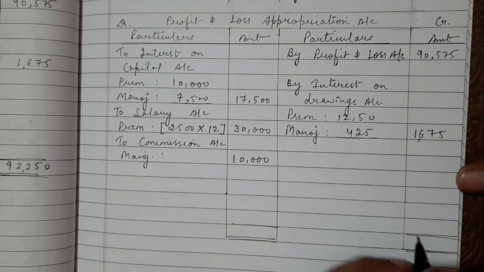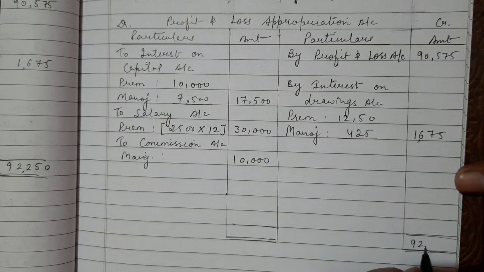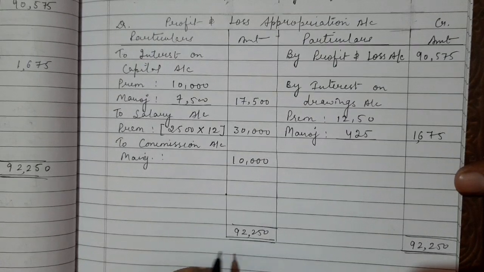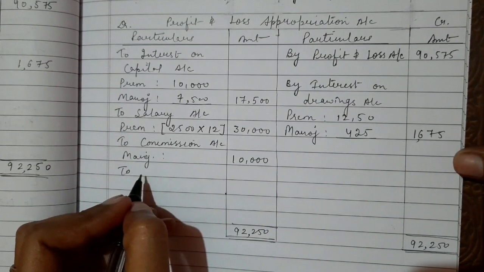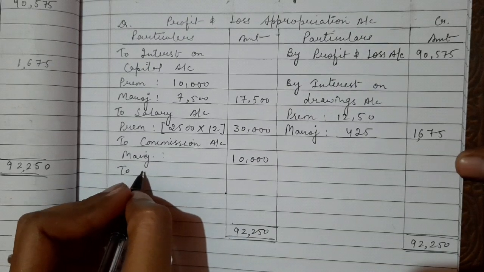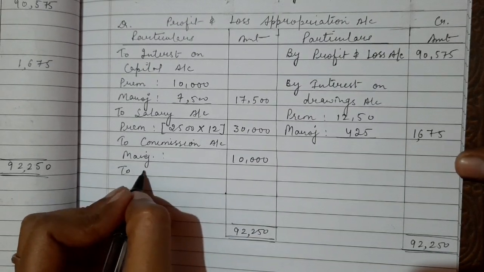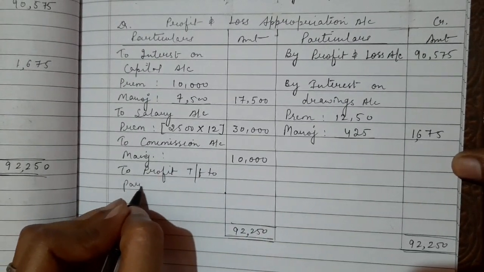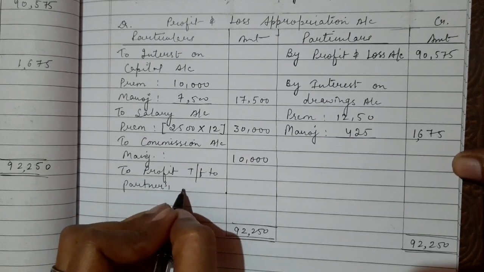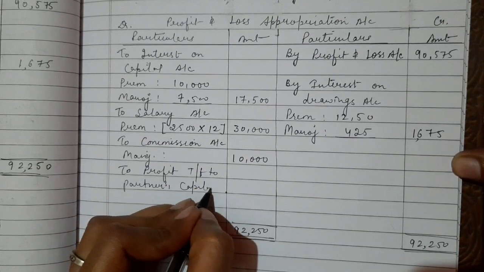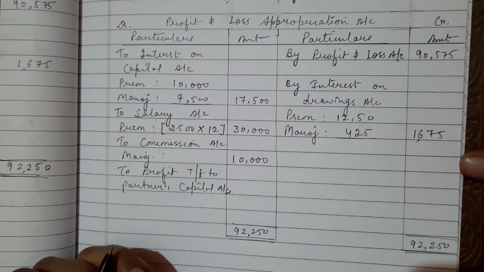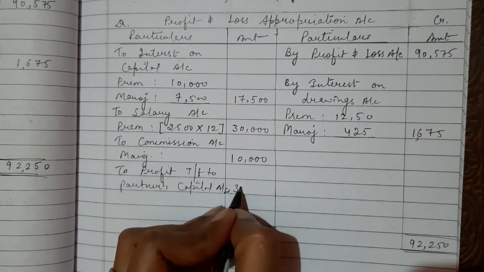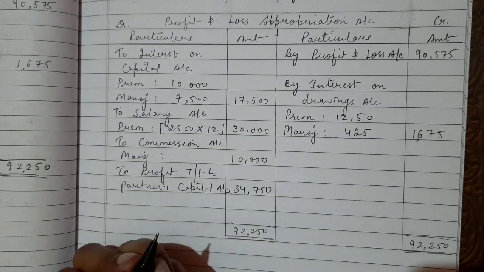So we will balance both of the sides. After balancing both of the sides, I will get 92,250 and 92,250. Now we will calculate the divisible profit. So what is the balancing amount? Balancing amount is 34,750.